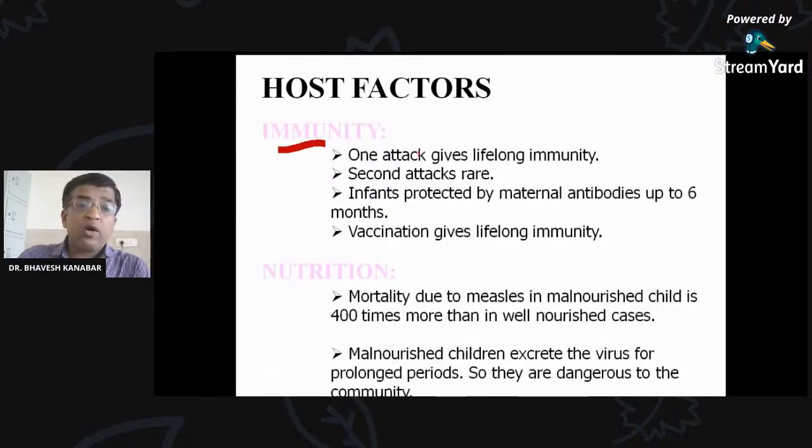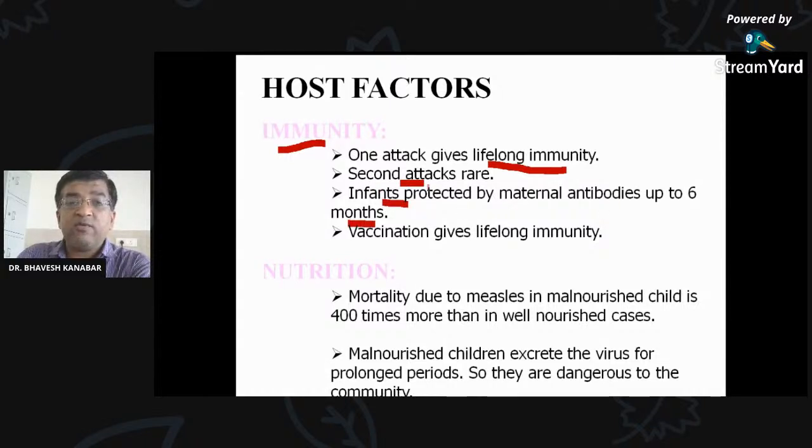Immunity: one attack gives lifelong immunity. In many viral diseases, once you get measles, you will be immune for life. You may have heard your parents or grandparents say that once you have had measles or chickenpox, then in life you don't have to worry. It will not happen again in your lifetime. So it gives you lifelong immunity. And the secondary attack rate is the second attack rate. Infants are protected by maternal antibody up to 6 months.